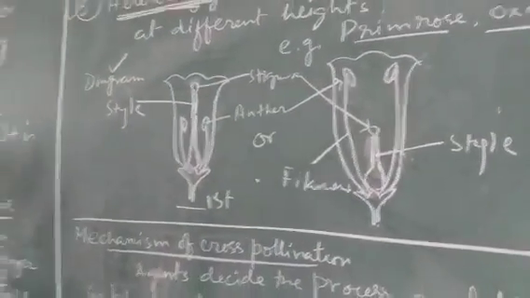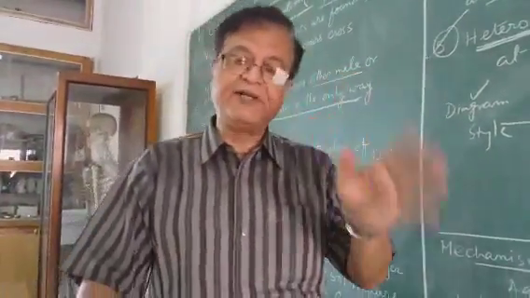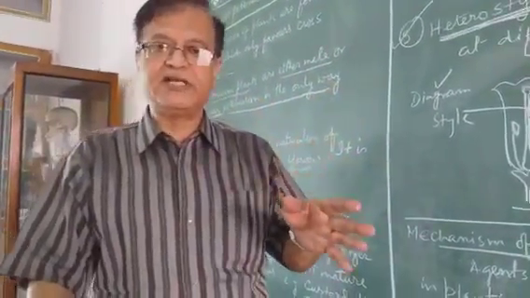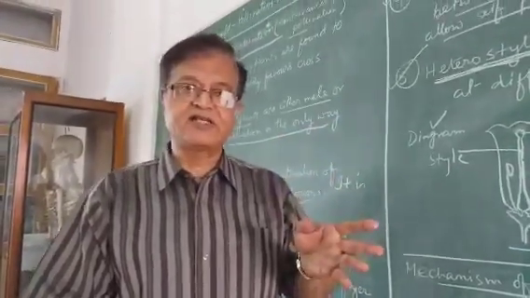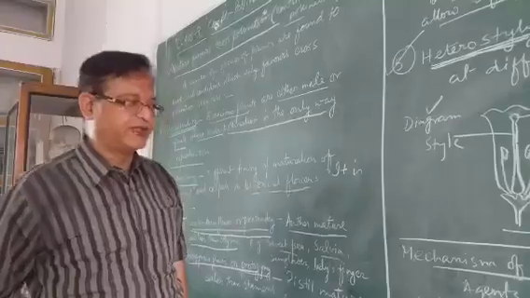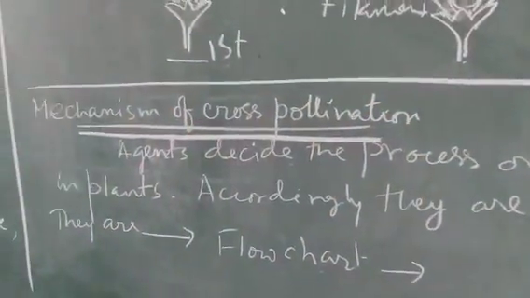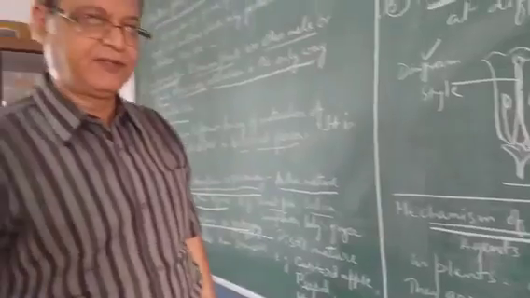So these are called adaptations for cross-pollination, which are called contrivances of cross-pollination. Next part of this chapter we will go on to the mechanism of cross-pollination. How does pollination take place?